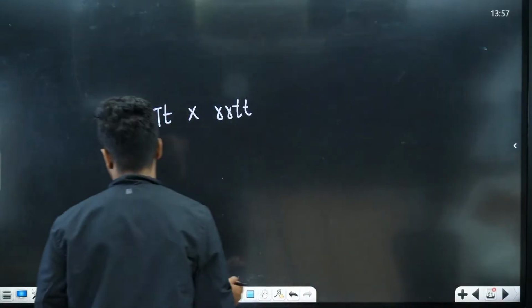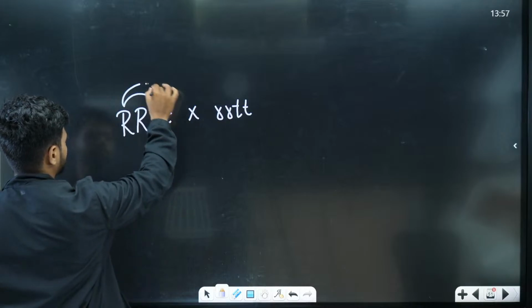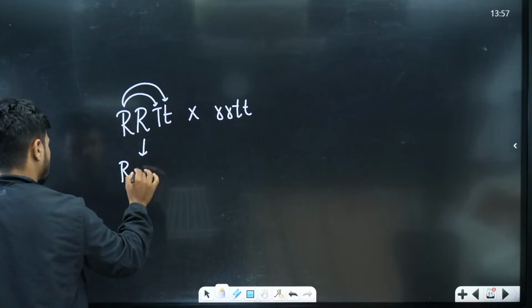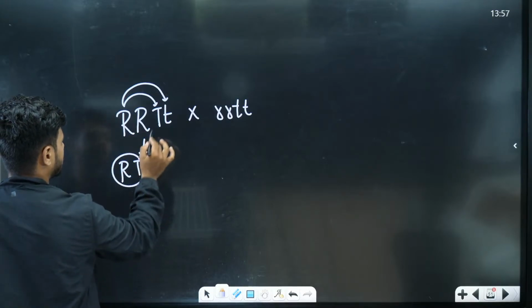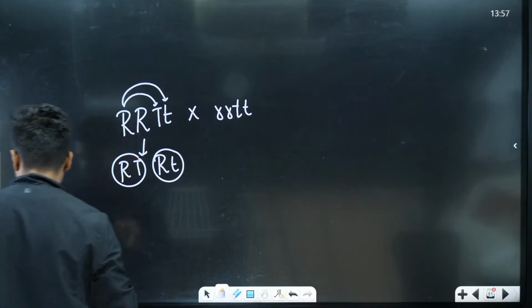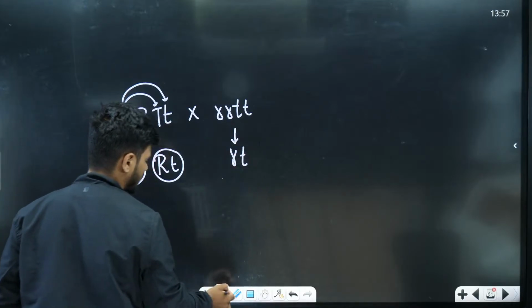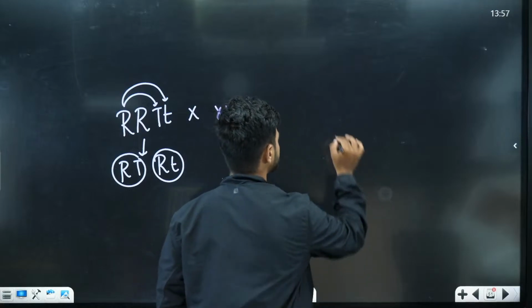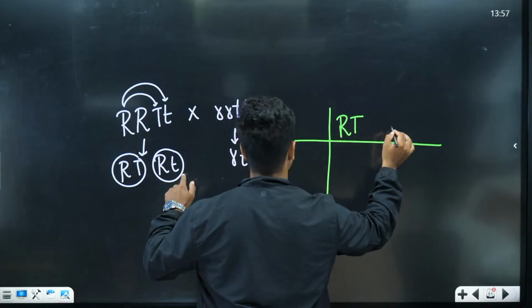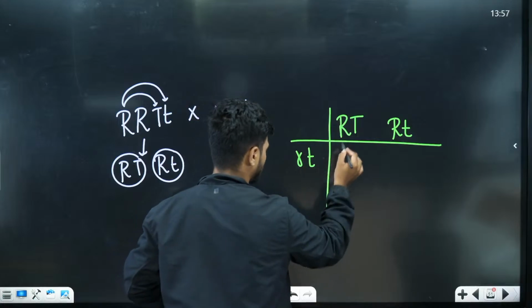Okay. What are the gametes you get here? The gametes which you get here are RT and R small t. Yes, these two gametes. Here we end up getting only one type of gamete, r and t. Now, let's do the cross. RT, R small t, small r small t. What do we get?